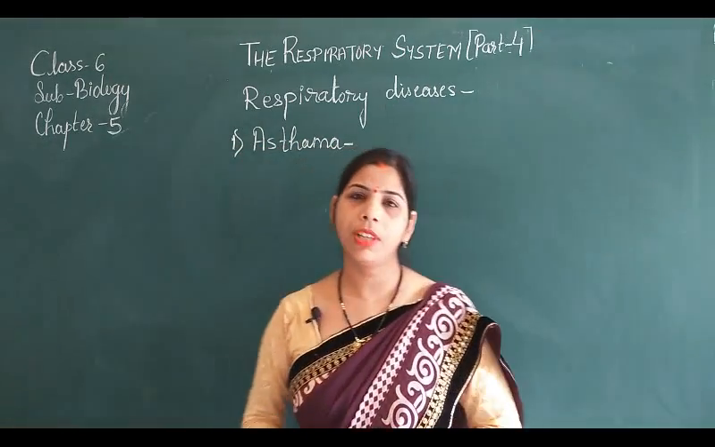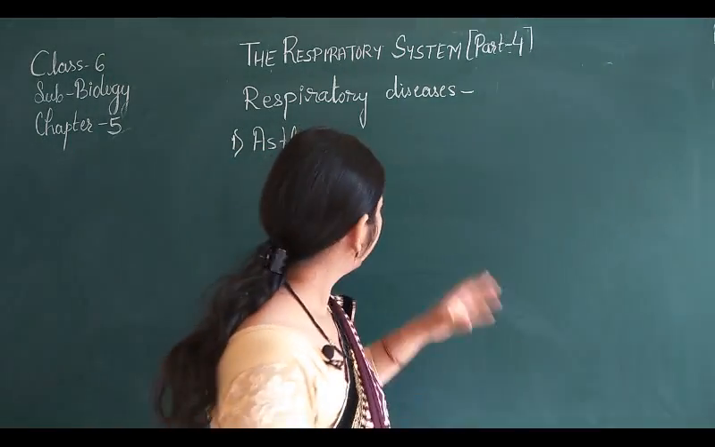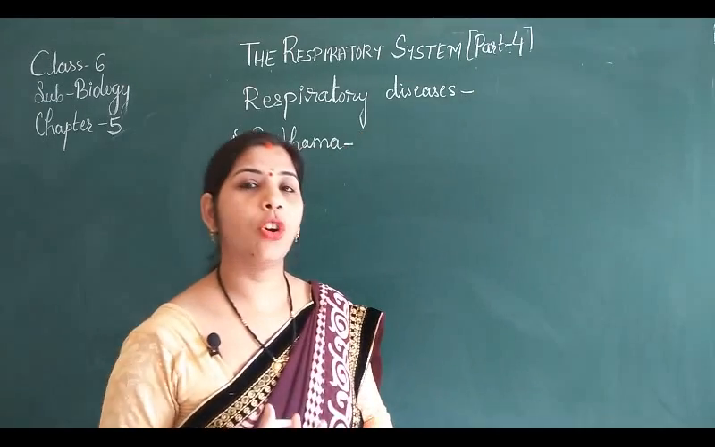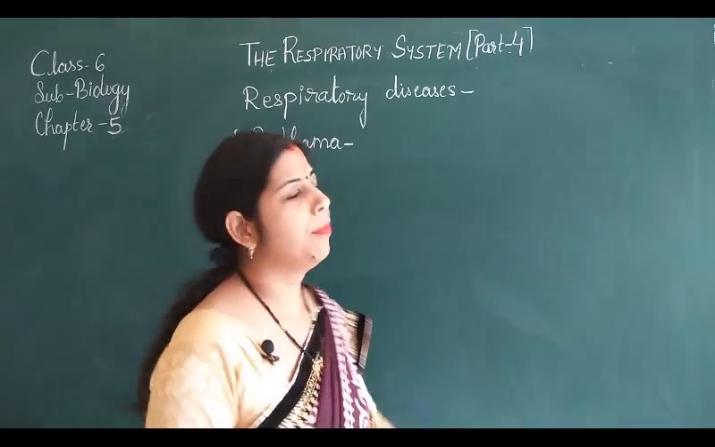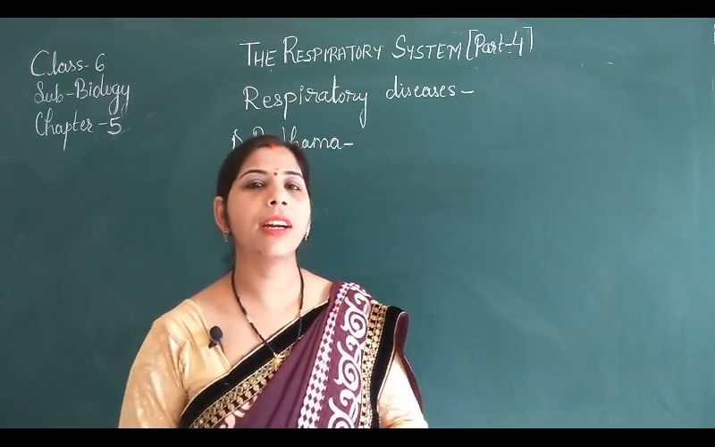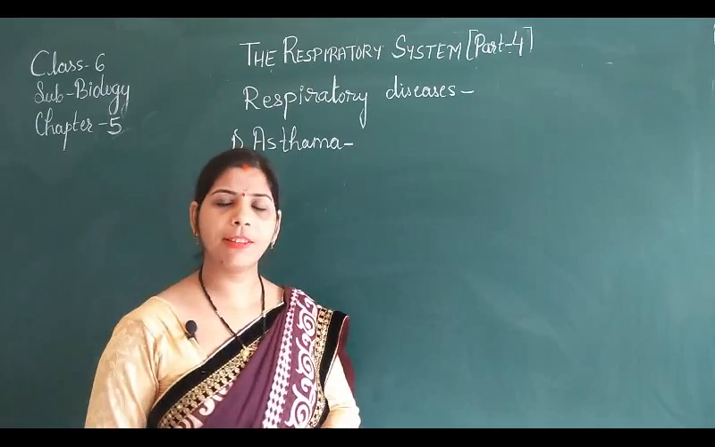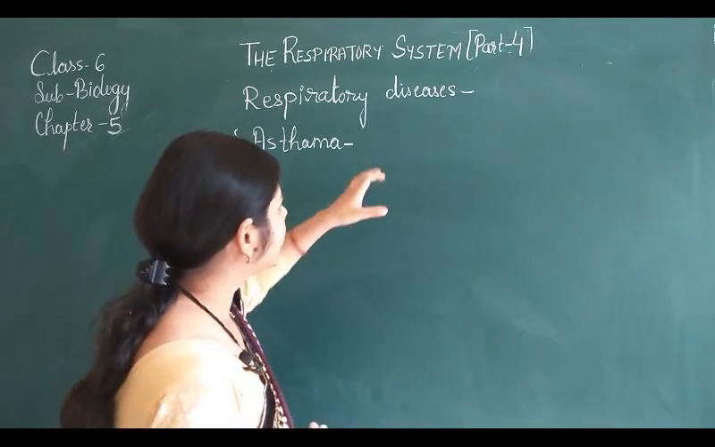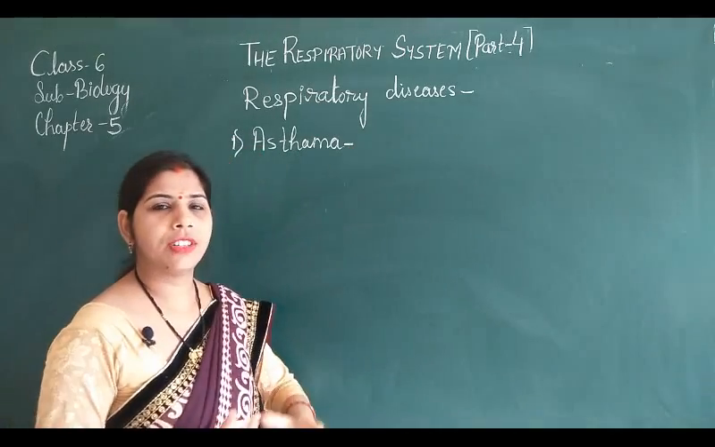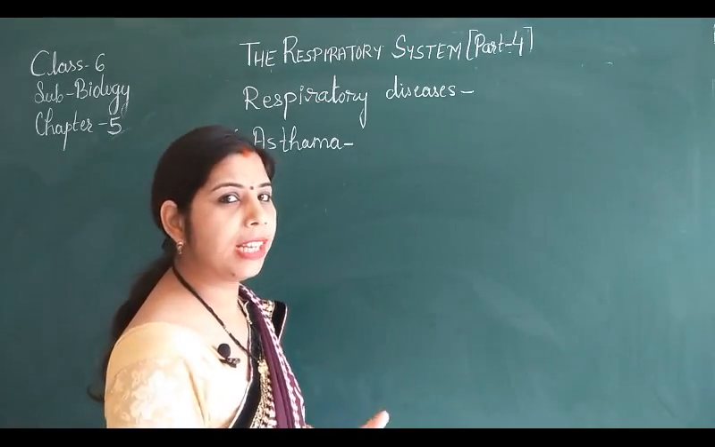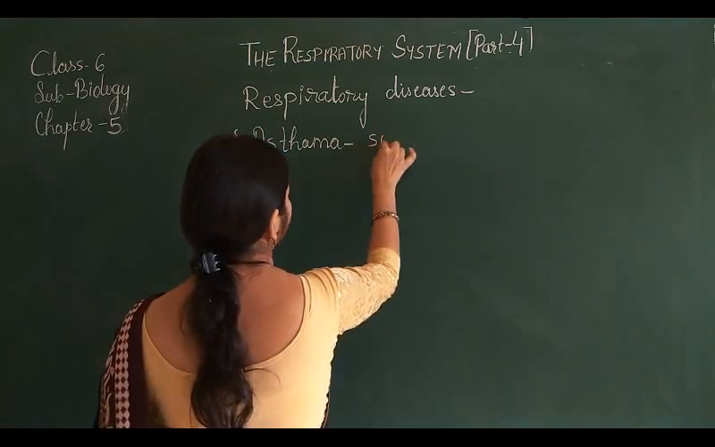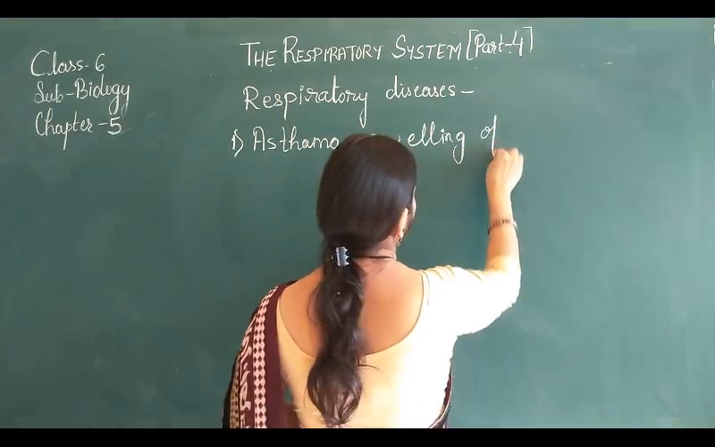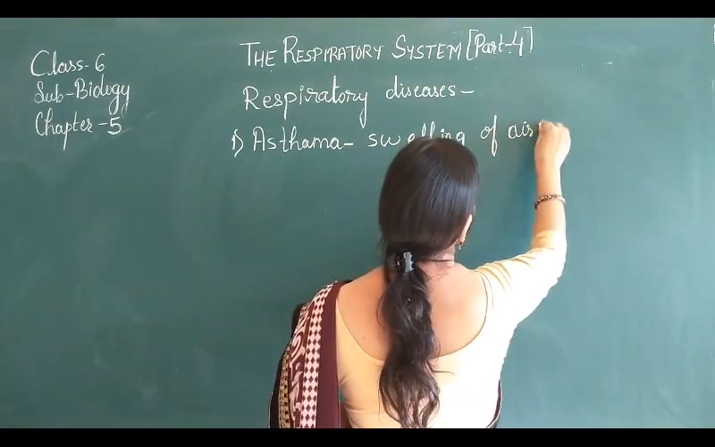Most of the students have heard about this disease asthma, in which a severe problem of breathing takes place. A person cannot breathe properly because of asthma. So how does this asthma occur in the body and what is asthma? Asthma is swelling of the airways, जहाँ से air pass हो जाती है उसमें जब swelling आ जाती है, that is known as asthma. It is swelling of airways or air passages.